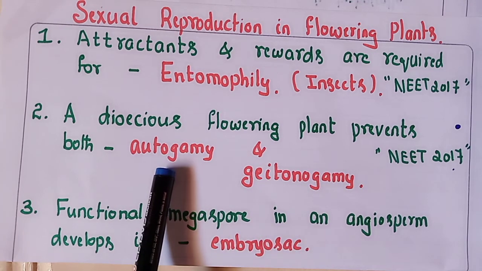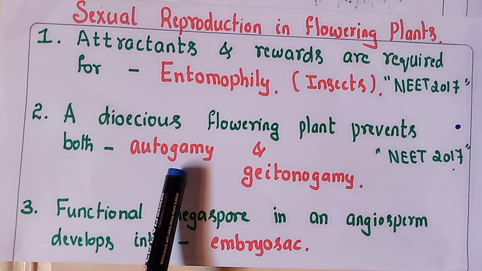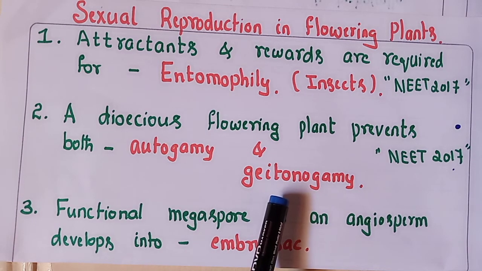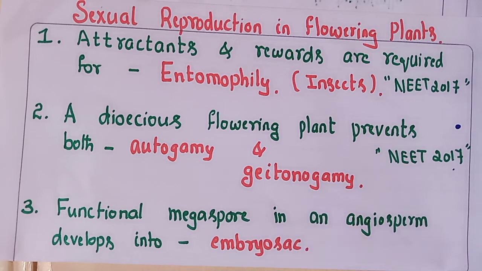Autogamy means self-pollination, and as the flower is unisexual, self-pollination is not possible. Geitonogamy means the transfer of pollen grains from one flower to another flower of the same plant. As the plant has unisexual flowers, geitonogamy is also not possible.